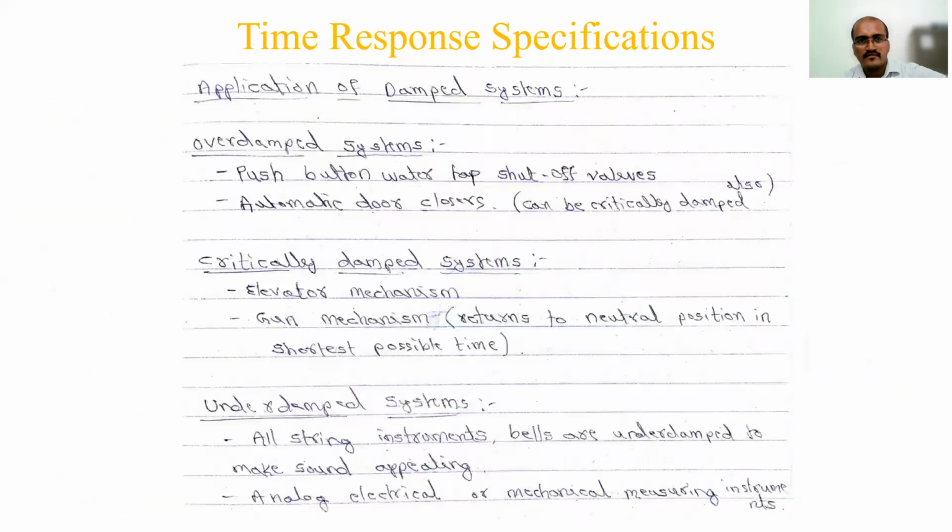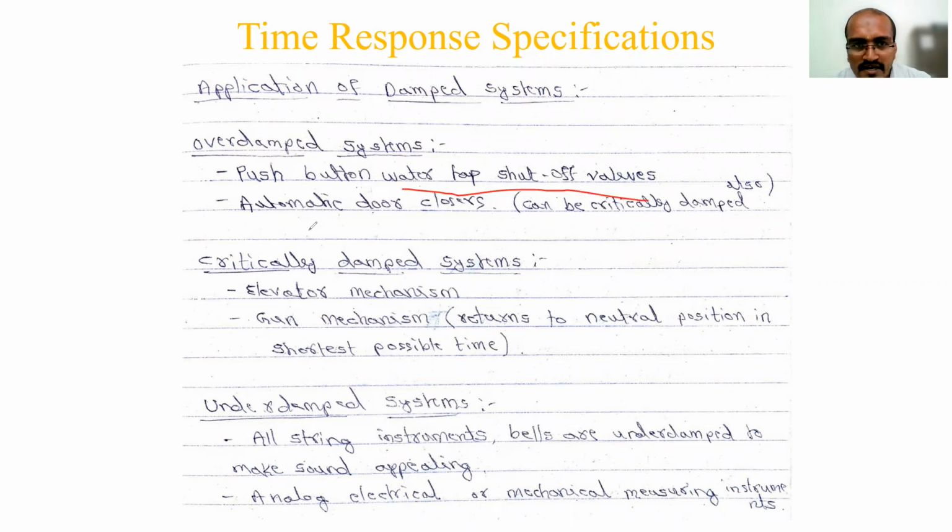We could not take it up, so we'll take up the application part of these damped systems and discuss it. For overdamped systems, zeta greater than 1 is where it is applicable. Examples are push button water tap shut off valves. You may have seen such mechanical systems used in your homes or somewhere. These are some of the applications of these damped systems.